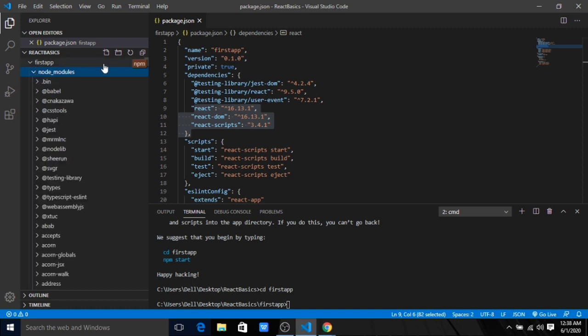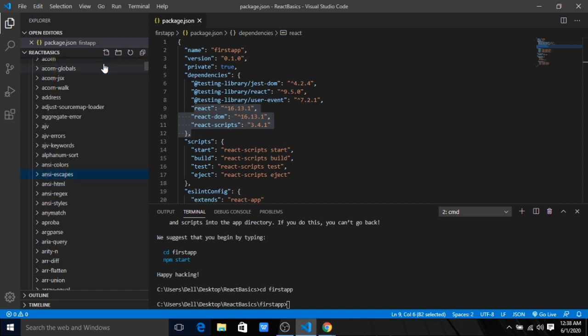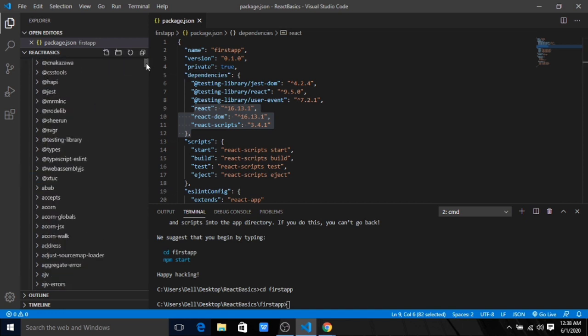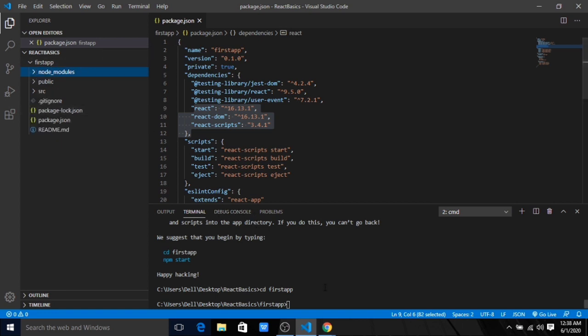Sorry, not here. Let me clear it and close it so that it will look a little better. I'll go to my terminal. Either you can do something like this, npm install. We use this command to install some dependency package to our project.